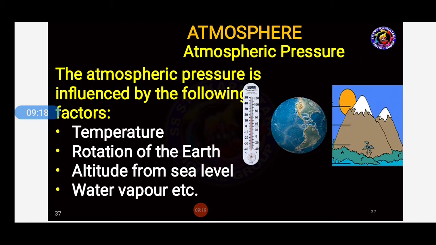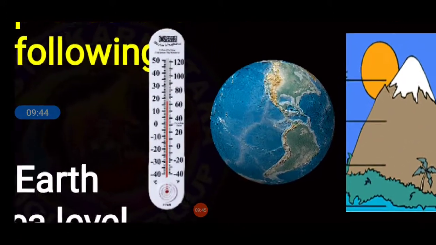Now let us see the factors. The atmospheric pressure is influenced by the following factors. How can we identify them? They are temperature, rotation of the earth, altitude from the sea level, height above sea level, water vapor, etc. As you can see, the image is visible to students here.